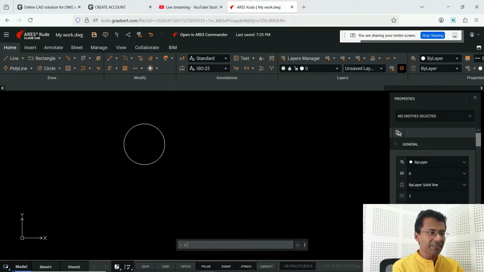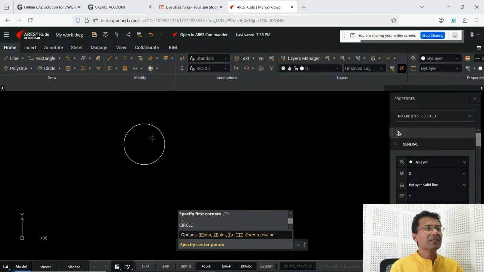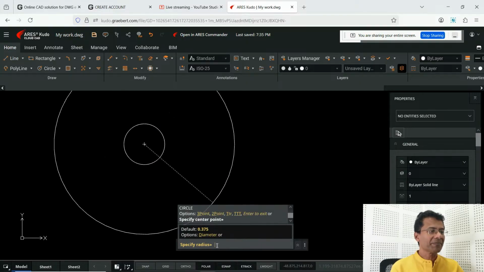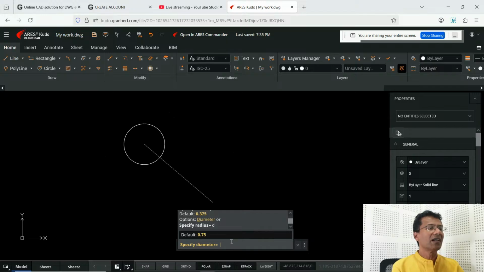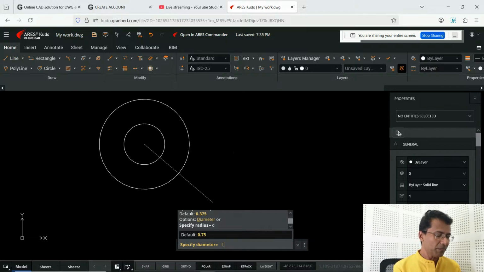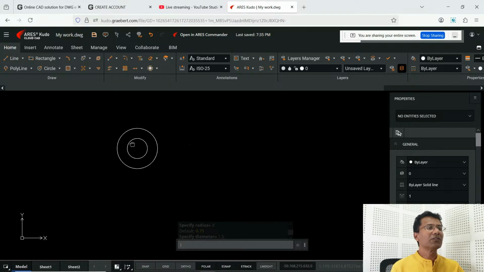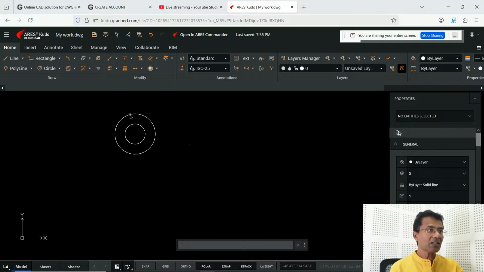Now I repeat the circle command one more time. Then next circle, I'll start from the center of the circle. So the center point is identified. Now you can give the diameter again. I'll give a diameter value of 1.5 units. So the second circle is created. Now I'll zoom out a bit. Now I'll copy these two circles using the copy command.